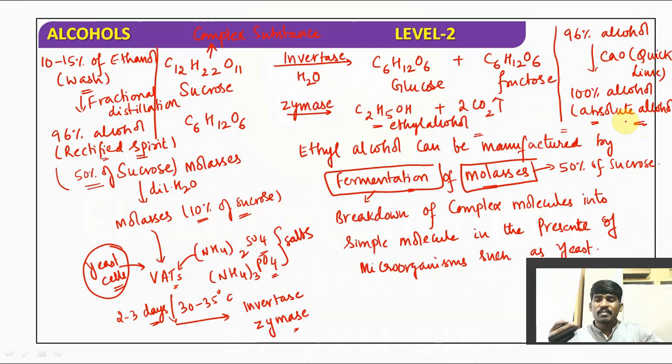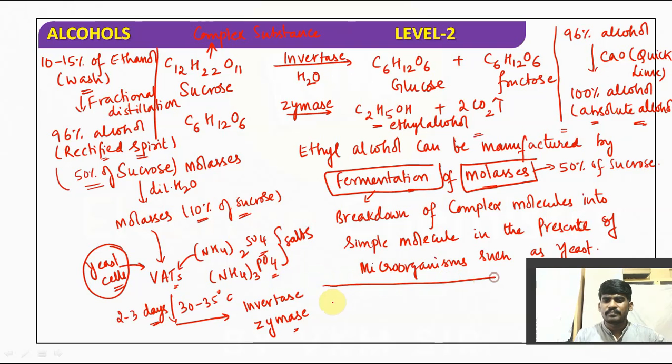So we have prepared absolute alcohol. Obviously there is a possibility of misusing this alcohol, as people might even drink it because it is available at a cheaper cost. To avoid that misuse, what do they add? They add pyridine and copper sulfate.